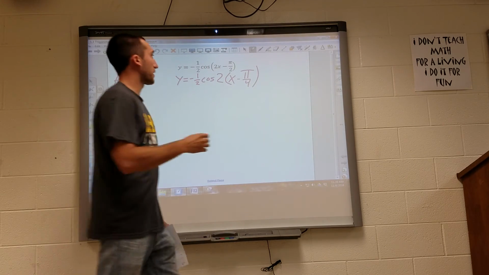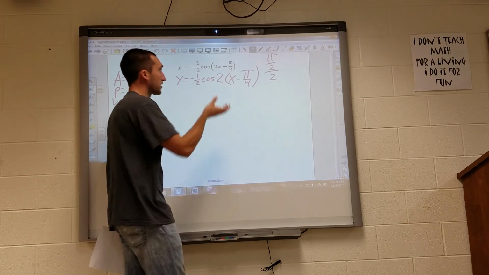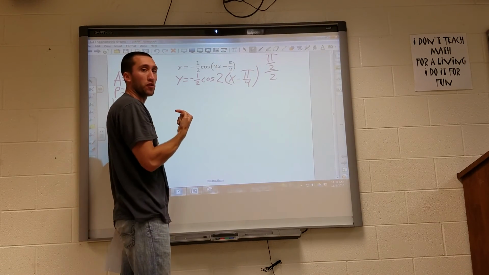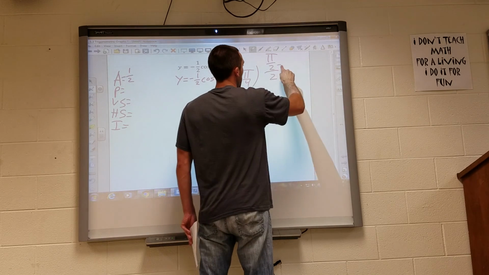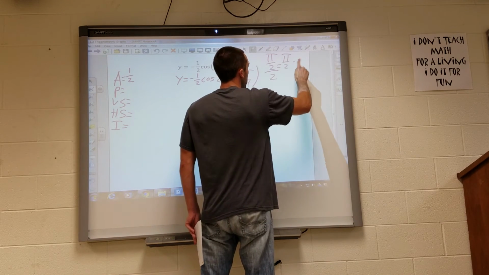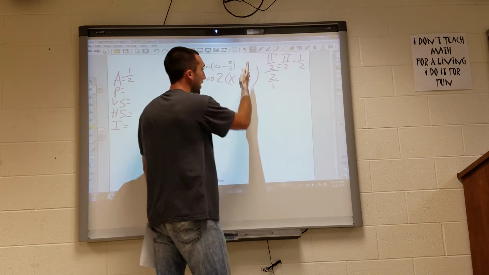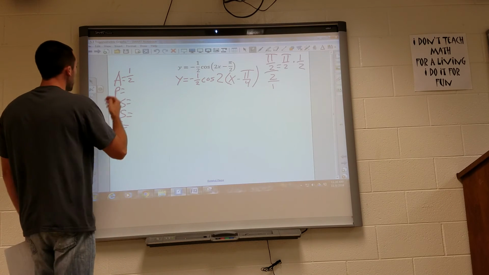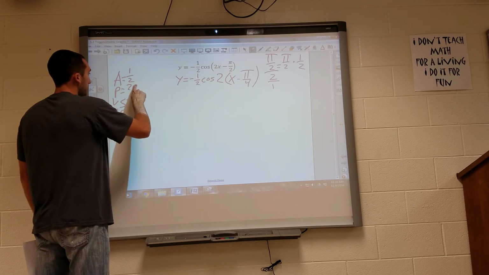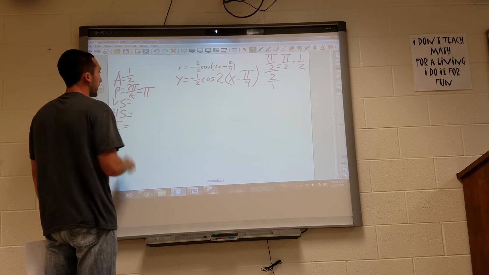So I take pi over 2, and I divide that by 2, right? Because I'm dividing both sides by 2 when I pull a 2 out. When I factor that 2 out, it means I'm dividing both sides by 2, and that's the same as pi over 2 times 1/2, right? Because this is really 2 over 1. I just flipped and multiply. That's how I get pi over 4. So my period is 2 pi over k. In this case, k is 2. So I get pi.